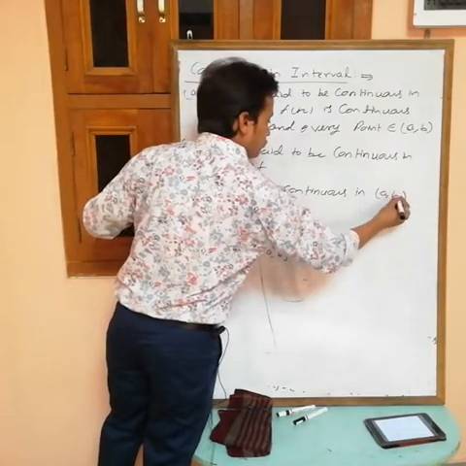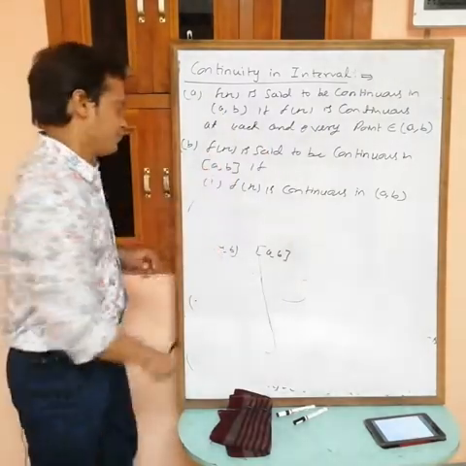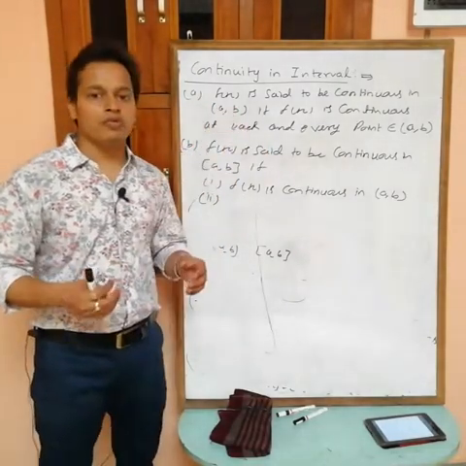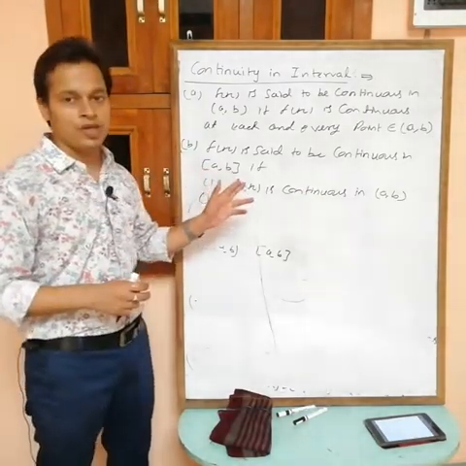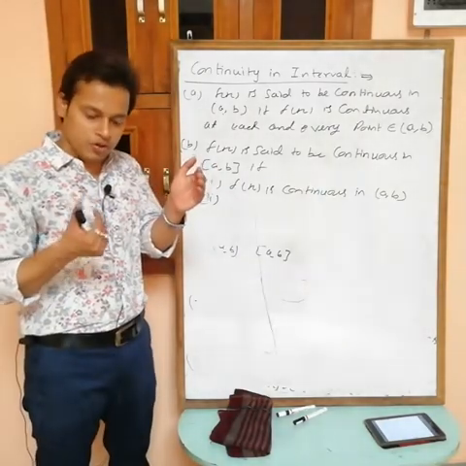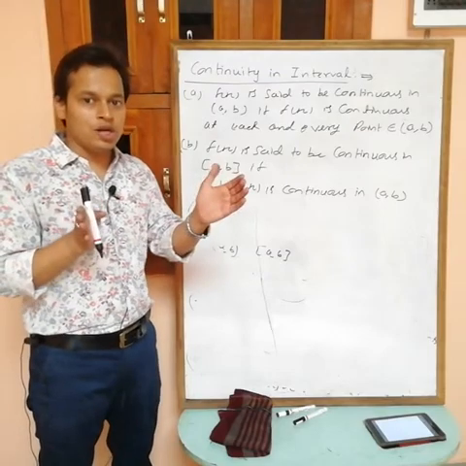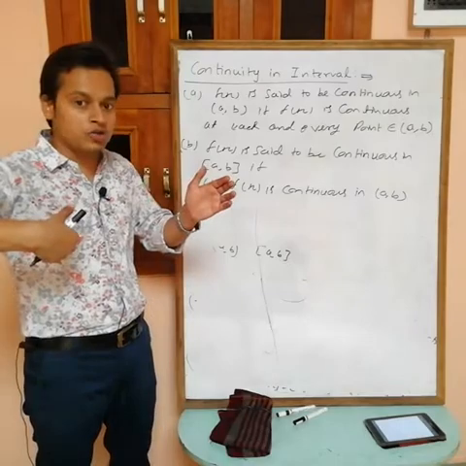It means the function must be continuous in this interval. In the open interval a and b are not included, so there is no need to check a and b, but in this one a and b are included. Since the interval is a to b, you can't take LHL for a and RHL for b, because how can you take any value of x outside this interval?